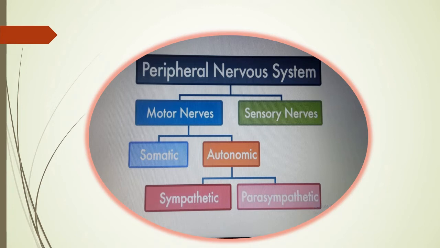They take the sensation to the brain center or to the spinal cord. From there, the information on what to do is carried with the help of the motor nerves, means the effector nerves. These are divided into the somatic, means cranial and spinal nerves, and autonomic, means the sympathetic and the parasympathetic nerves.